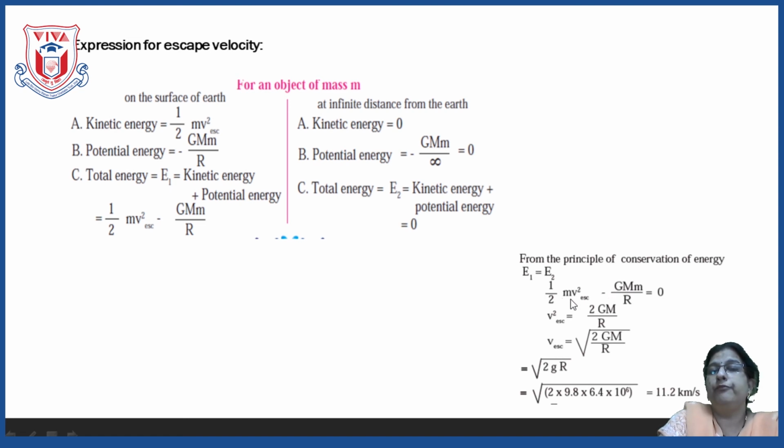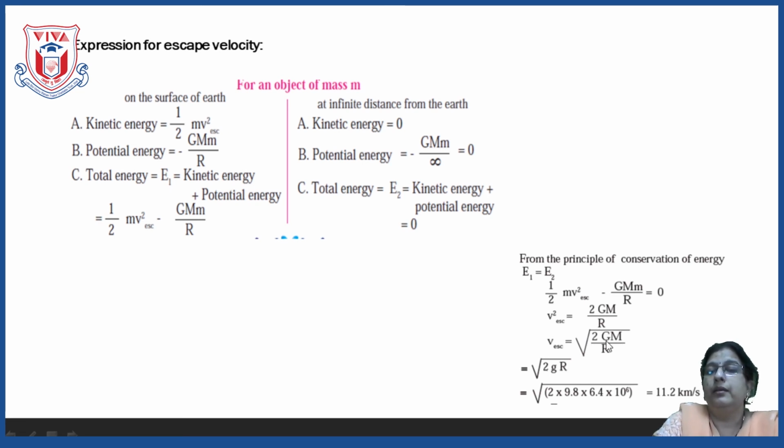So here mv square, m and m will get cancelled. So what will be the equation? v square is equal to, this 2 will go here, 2GM upon R. If v square is this much, then what will be v? v is equal to under square root 2GM upon R.